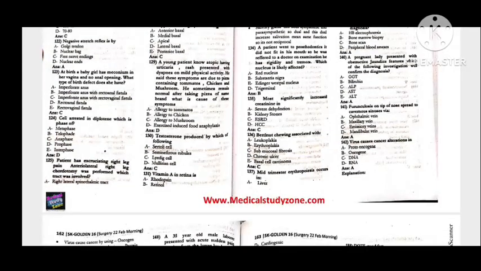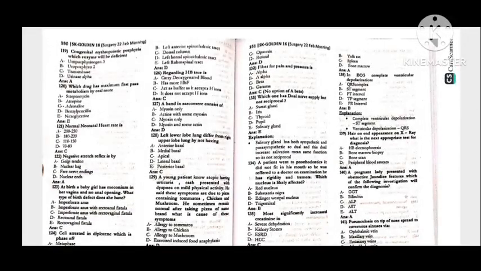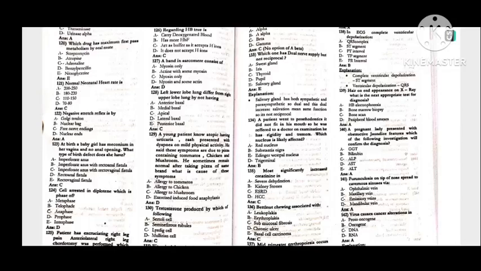135. Most significant increase in creatinine is in end-stage renal disease. 136. Betel nut chewing is associated with submucosal fibrosis. 137. The mid-trimester erythropoiesis occurs in the liver. 138. In ECG, complete ventricular depolarization occurs in the ST segment. 139. Hair on end appearance on the X-ray, which is the next appropriate test for the diagnosis? That is HB electrophoresis.